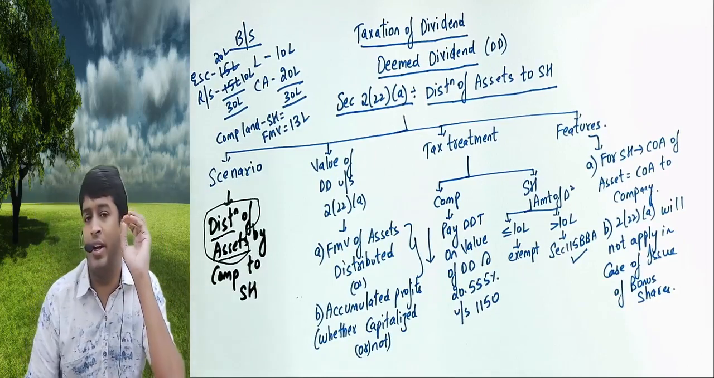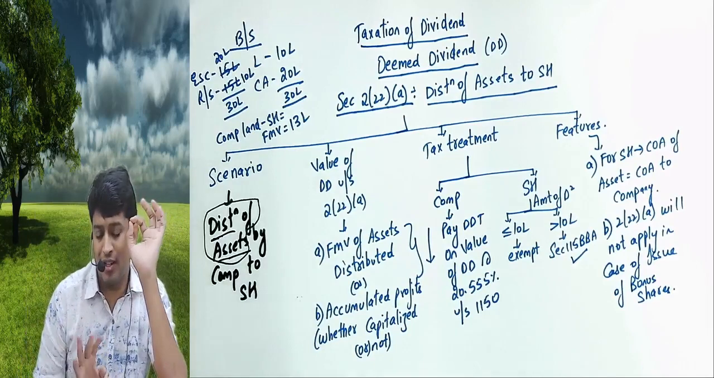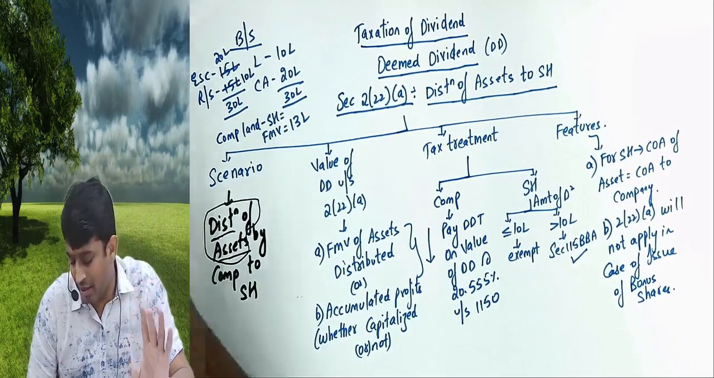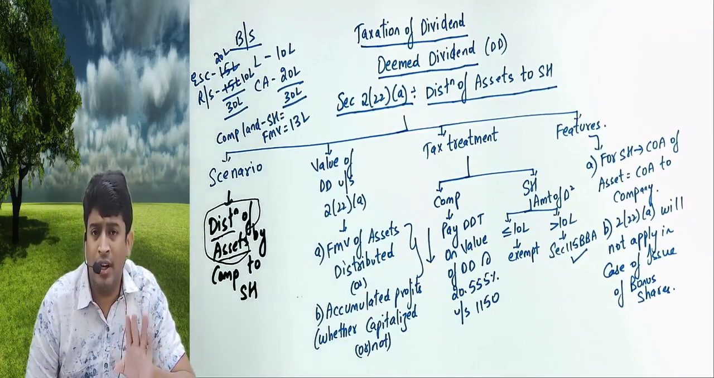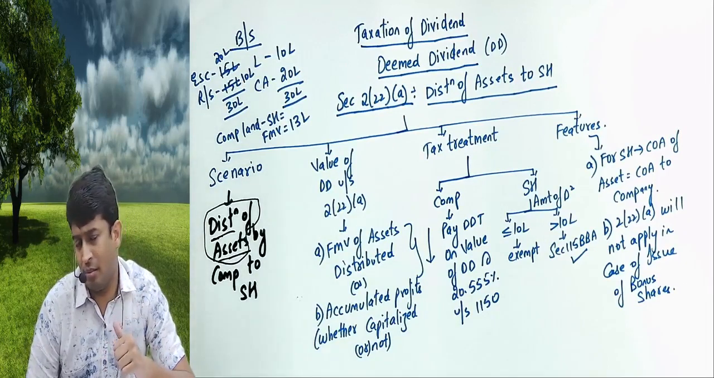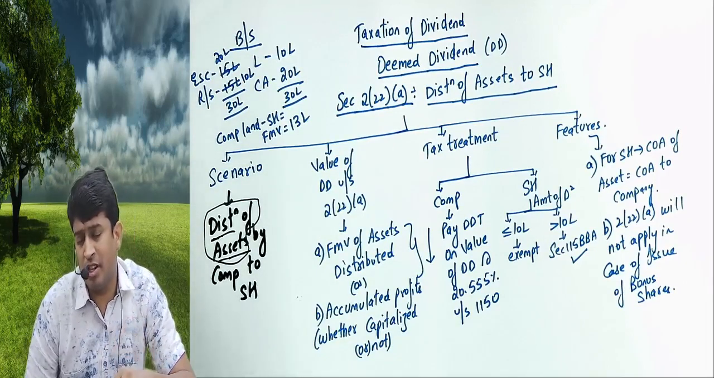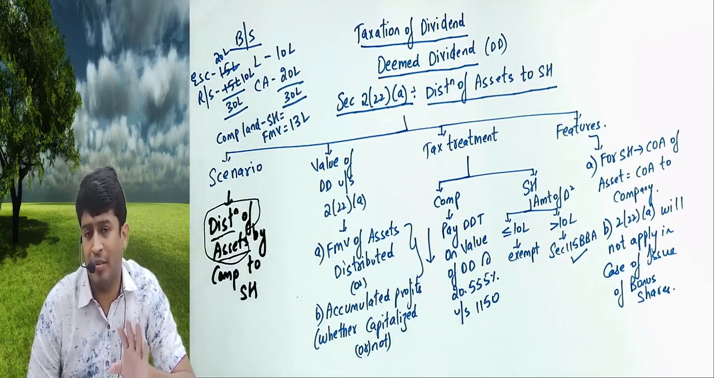Sir, I am giving you the entire concept in a chart format, which you will not find anywhere. Once again, let us start. What is deemed dividend? Technically they are not dividend, but the department treats it as dividend and the company has to pay the DDT. Point number 2: which section speaks about it? 2(22)(a), (b), (c), (d), (e). E is already completed. We are starting with A, B, C, D in this session.